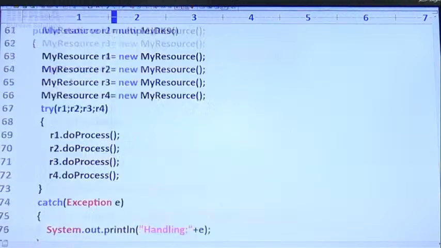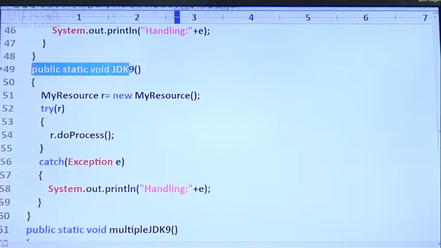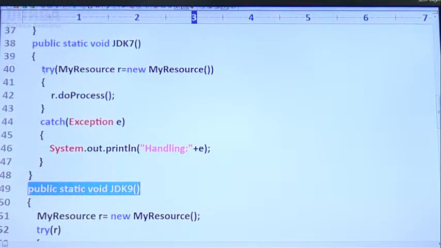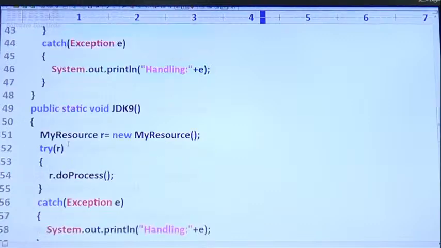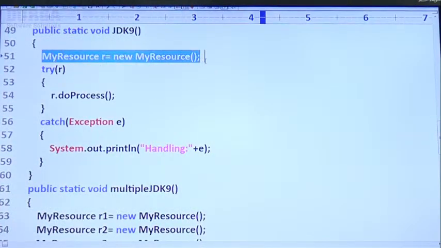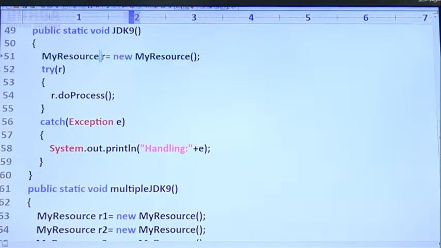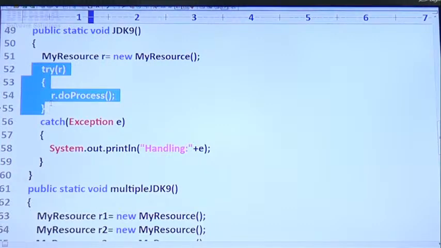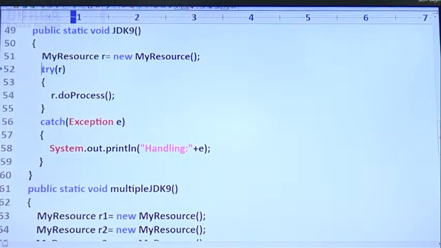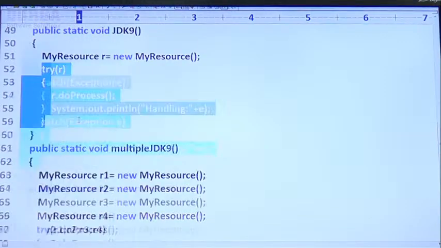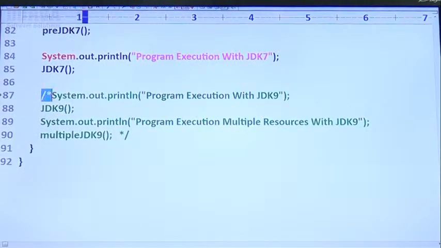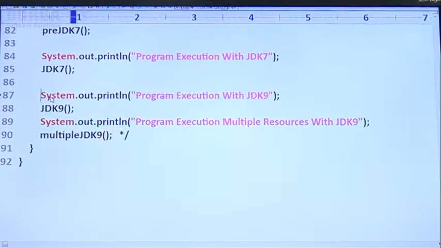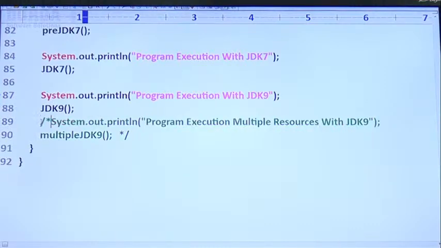What is the code? In JDK7 we have to create the resource like this. But here, happily we can create the resource first and use the same reference variable inside the try block, and this resource will be closed automatically. Let me remove this comment and let me execute that JDK9 code also.